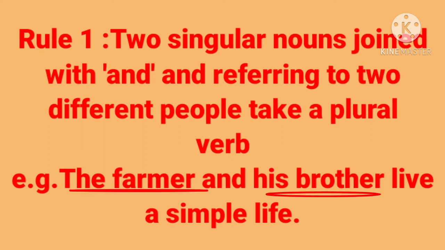Here, two singular nouns, the farmer and his brother, are joined with the conjunction and, and these two singular nouns take a plural verb. It means when two singular nouns are joined with a conjunction, they are considered plural. Therefore, there is a plural verb.